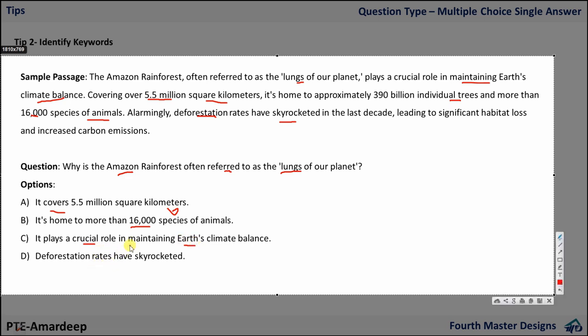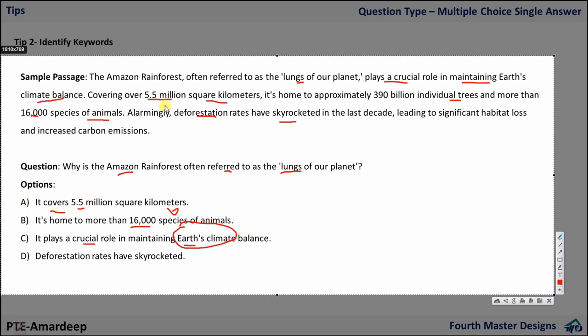Deforestation rates have skyrocketed. So what are the keywords? Climate balance. It's directly written. Well, this was very simple, to be very honest. Plays a crucial role. They may say it is important for Earth's climate. So you can get an option like this also, important for Earth's climate. If you get an option like that, then C will be the answer.